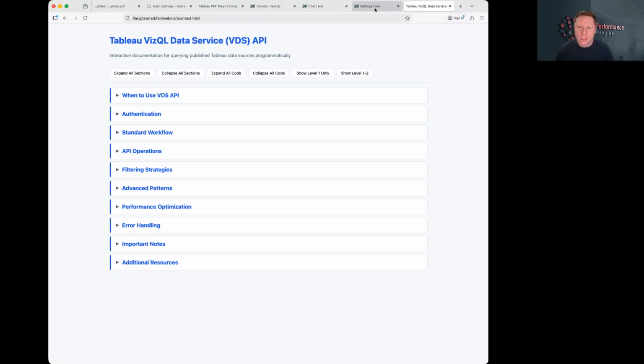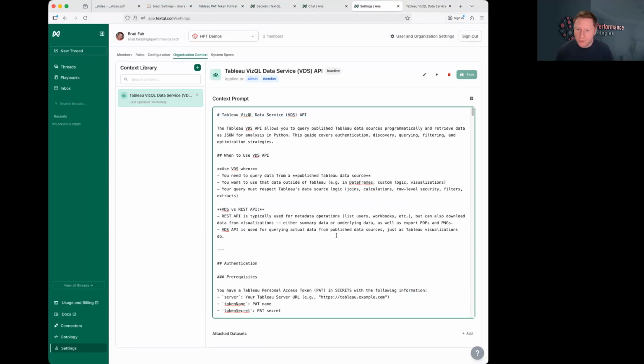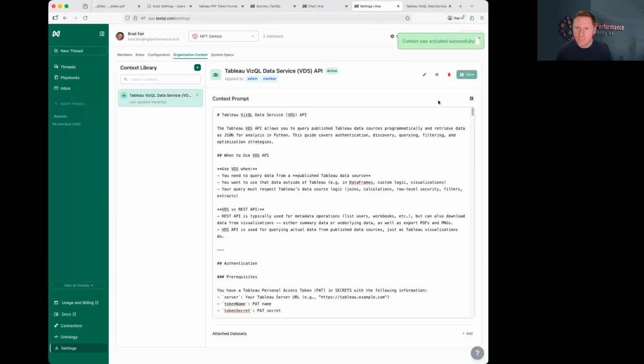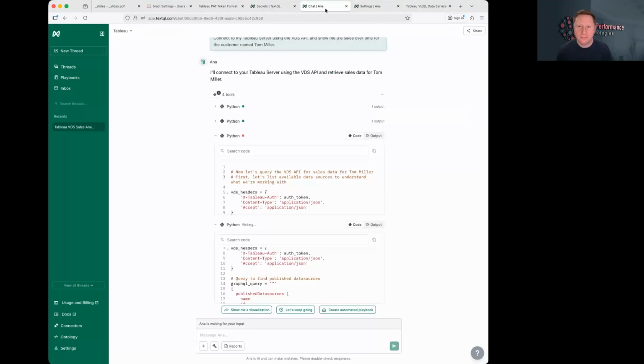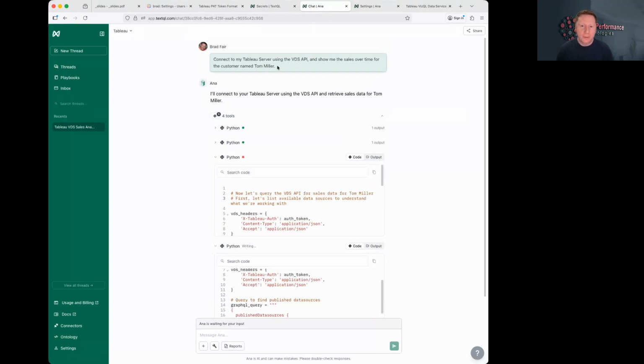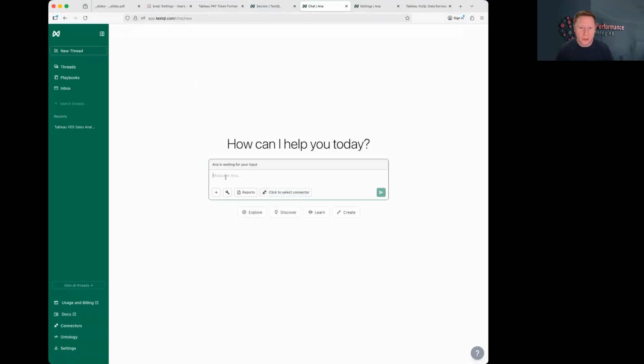So I'm going back to the settings, and everything that I was showing there is just in markdown format here. I'm going to activate this context now, clicking this little play button, and go back to the chat, scroll up, and I'm going to copy this to a new chat. Let's give it a good start. Connect to my Tableau server using the VDS API and show me the sales over time for the customer named Tom Miller.